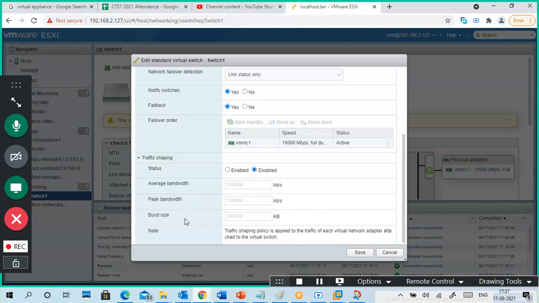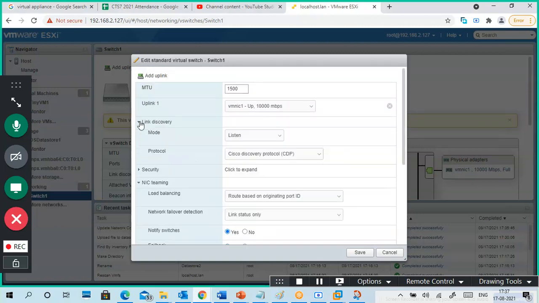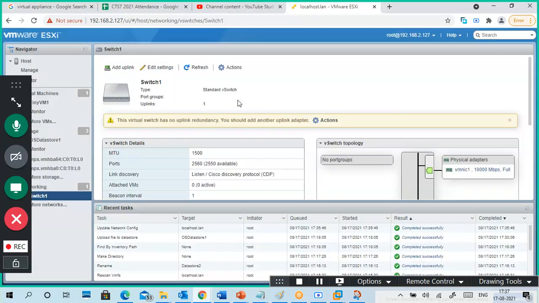Average bandwidth, peak bandwidth, burst bandwidth. Bandwidth-wise also, if higher bandwidth is going on, immediately go for load balancing or a notification. So that is edit settings.